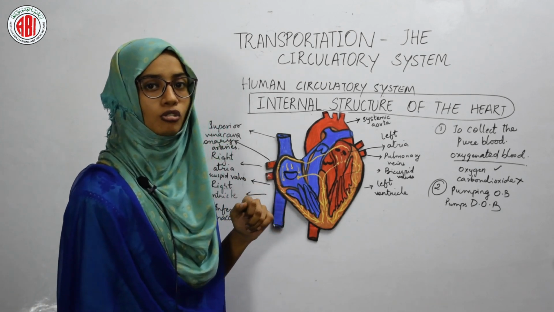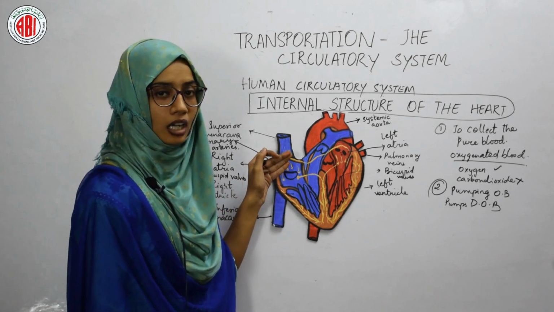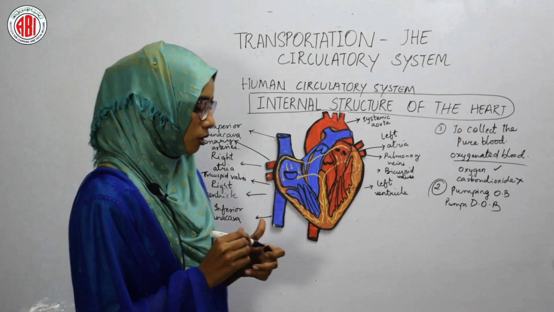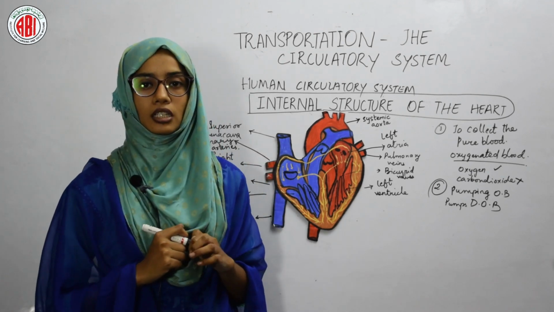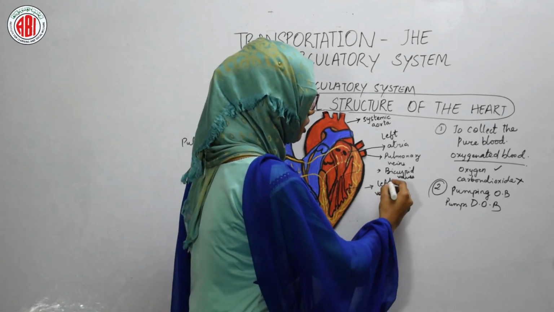It inhibits or stops the backflow of the blood from ventricle to atria. It only allows the blood to flow from atria to ventricle. So now let us see how the blood circulation, or how the scientists came to know about the blood circulation.